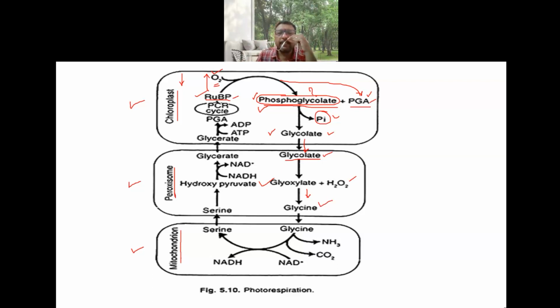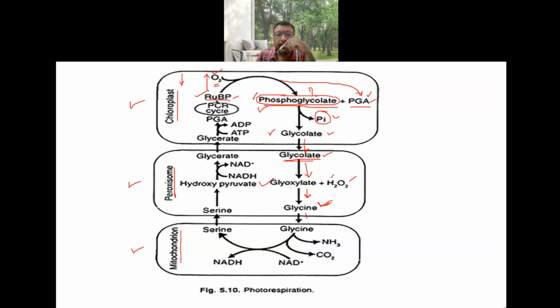Glycolate first gets converted into glyoxylate, and glyoxylate in the presence of hydrogen peroxide gets converted into glycine. Now this glycine, which is produced in the peroxisome, enters into another cell organelle, that is the mitochondria.